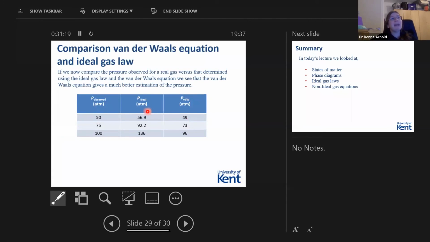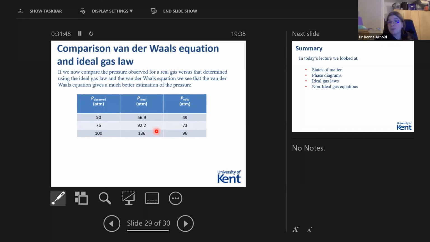If we now go back to our list here, we can see that this is our observed pressure. This is the pressure calculated with our ideal gas law. And what you can see here is that the van der Waals equation gives a better assumption, but it slightly underestimates, so it's still not a perfect match. This is why we sometimes prefer to use the ideal gas law, because it gives us that little bit of buffer space.